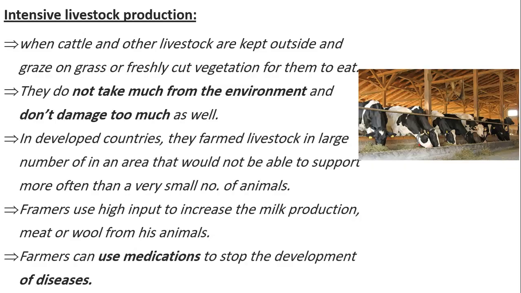But is this enough for us? Actually, no. That's why in developed countries, farmers started collecting a lot of cattle into a small area, and they started providing food for these cattle. Like what? Like when you put a lot of cows in a small area like this.